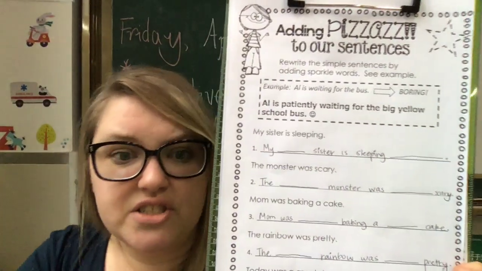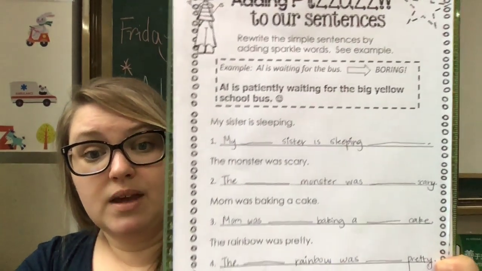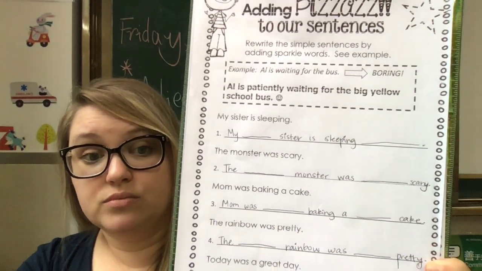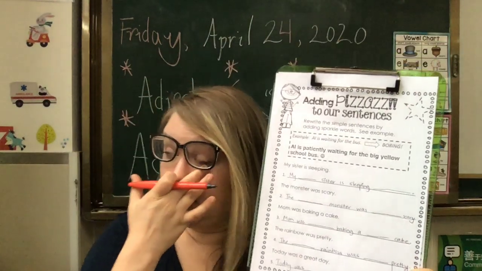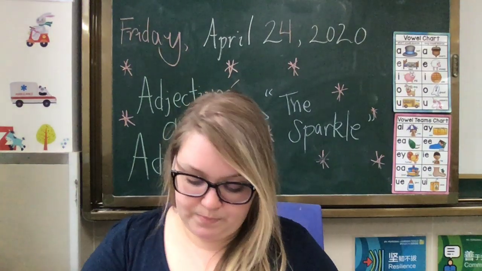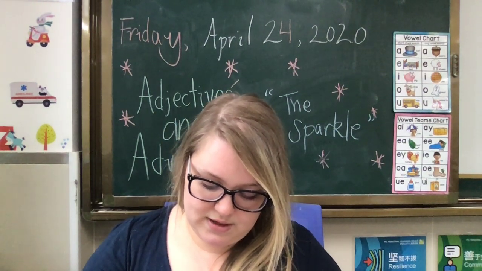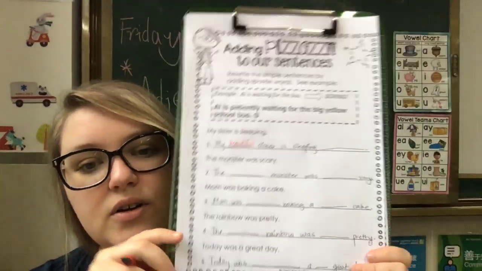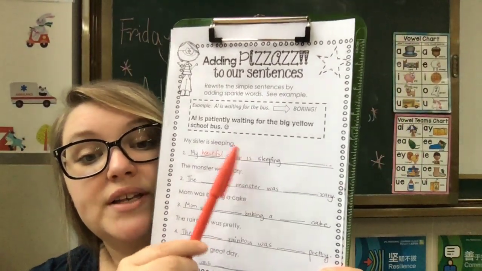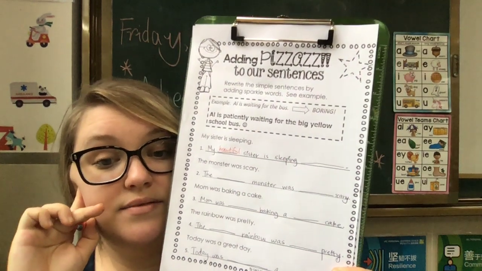My angry sister is sleeping. My beautiful sister is sleeping. How about we start with my beautiful sister is sleeping.